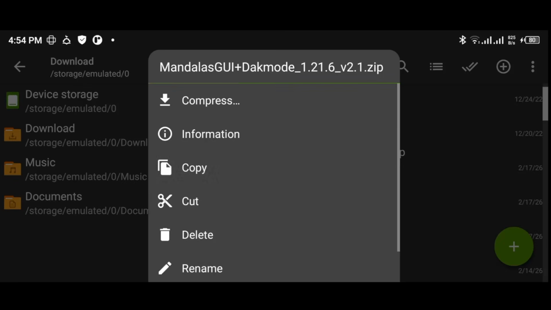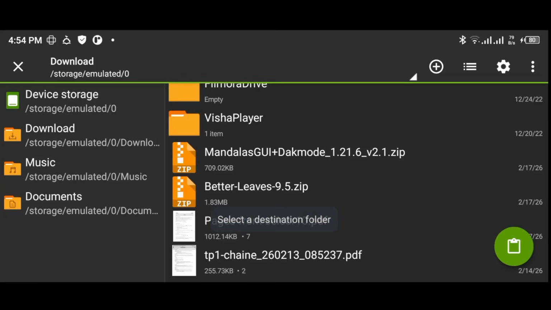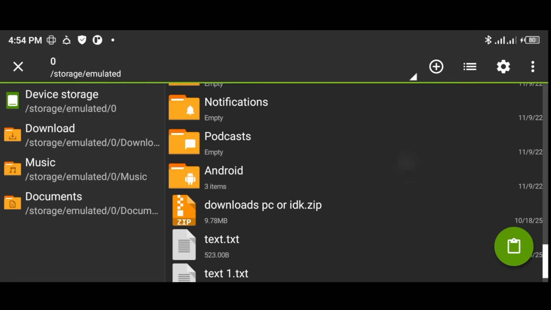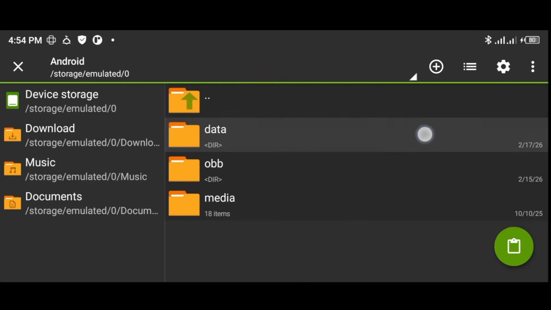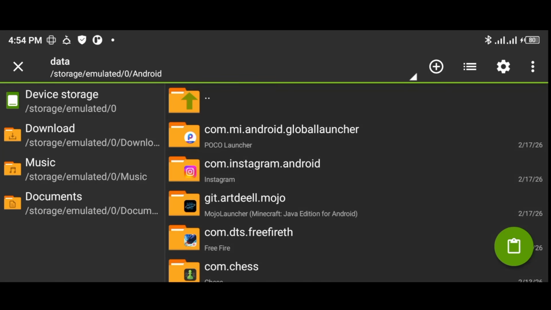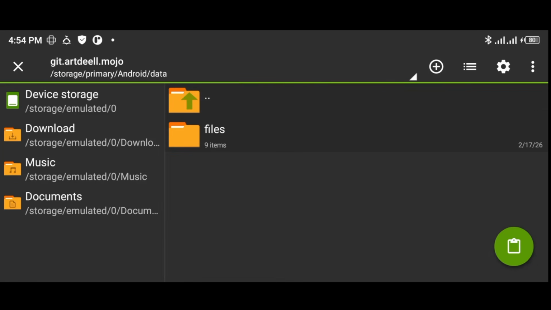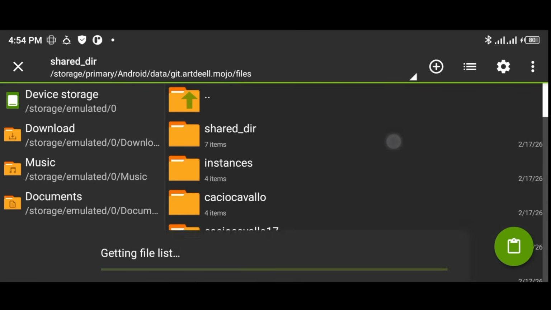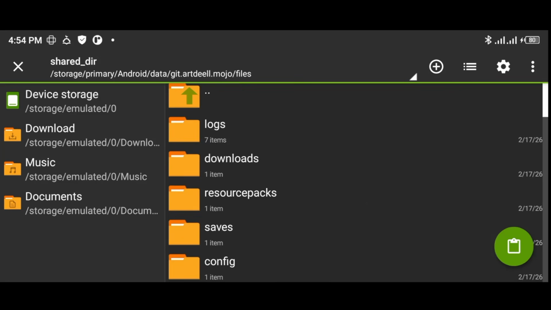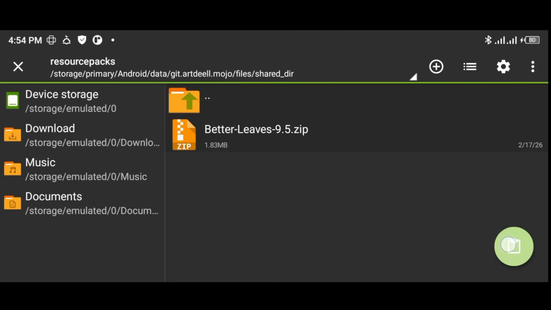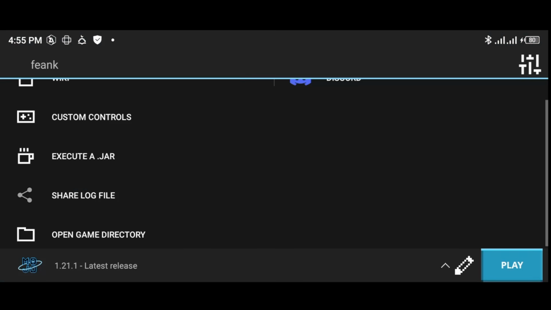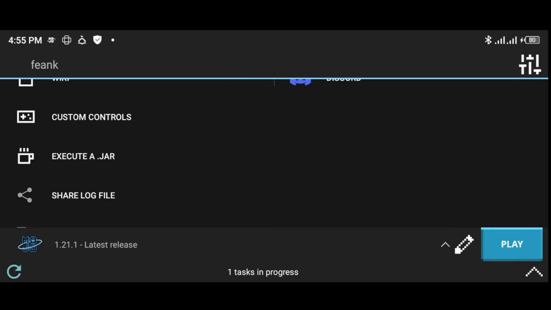Copy it and paste it in the Android Data Mojo Launcher Resource Pack folder. Now open Mojo Launcher and activate the resource pack. As you can see, it's now working.